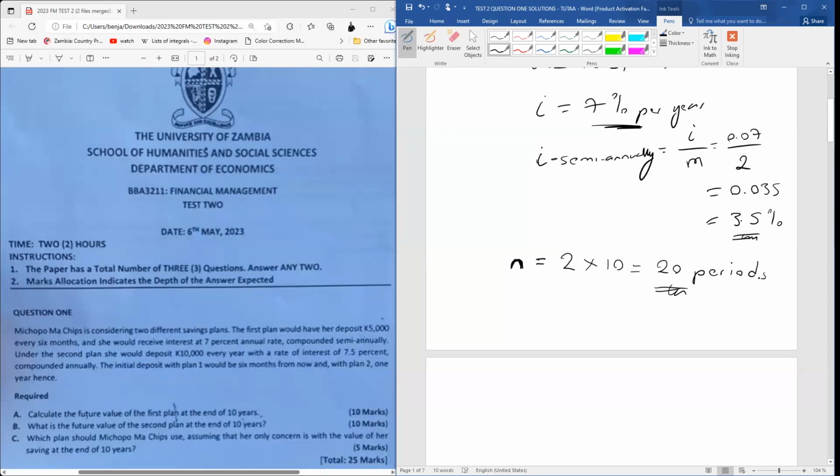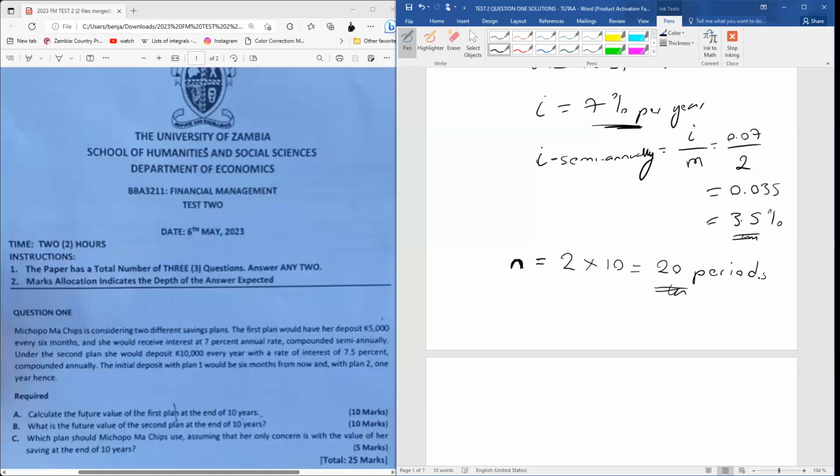Within a space of 10 years, we're going to pay 20 times. We're going to deposit this 5,000 20 times, because we're depositing it twice in a year. So 2 times 10 gives us 20 depositing periods. I hope we've understood that. So that's our number of periods, which is 20 periods.